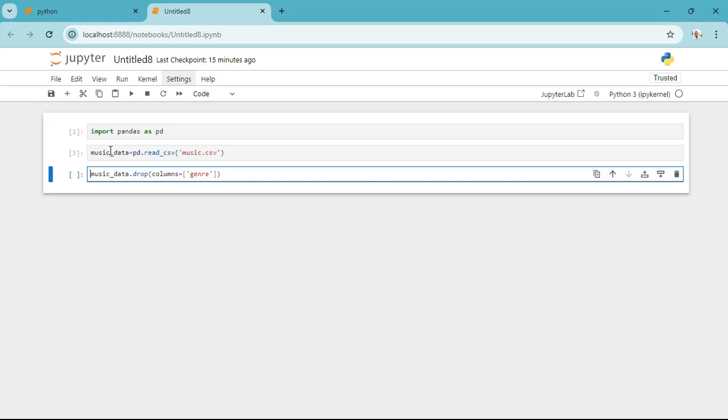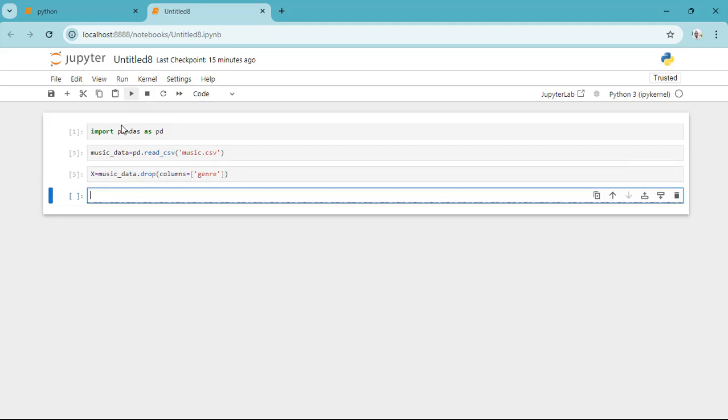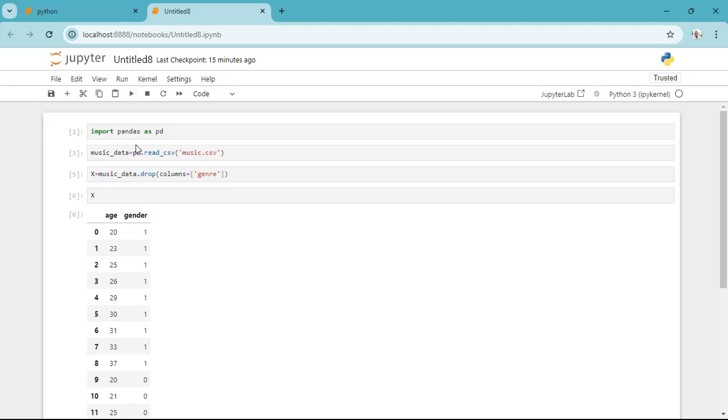So I can assign it a variable, capital X. Run it. So if I call on my X variable, when I call my X variable, we get to see the two columns have been displayed.